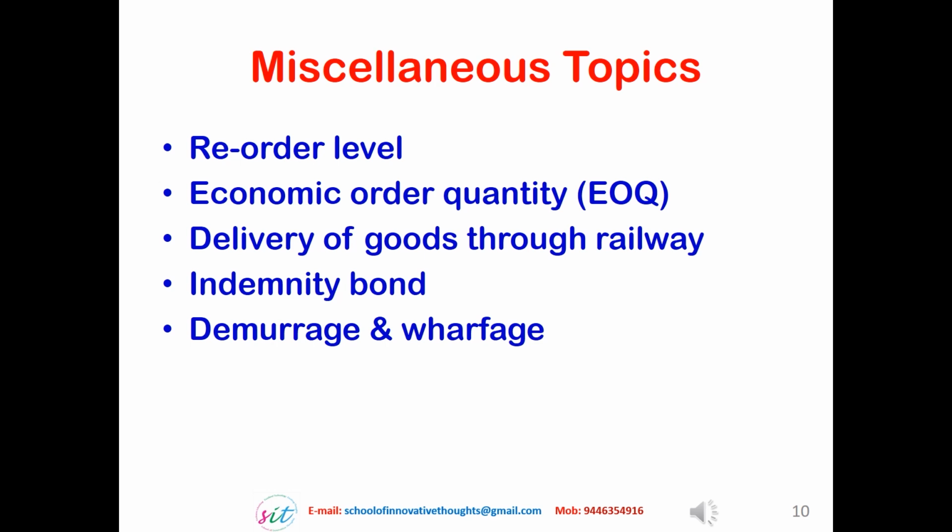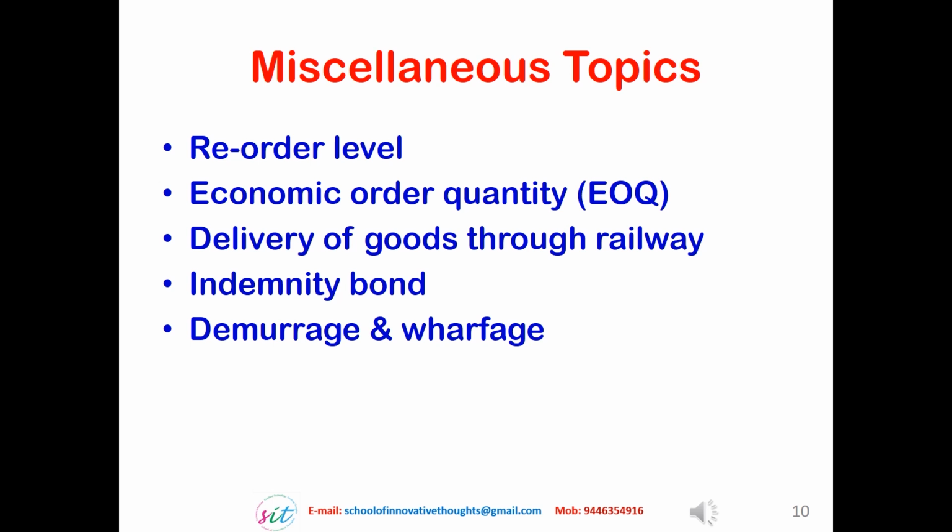Then the term is demurrage and wharfage. This is the compensation which has to be given to the railway or the lorry parcel service for the delay in removal of the items from the parcel office. So demurrage is generally the term used for the delay in unloading and making the goods wagon free for further activity.